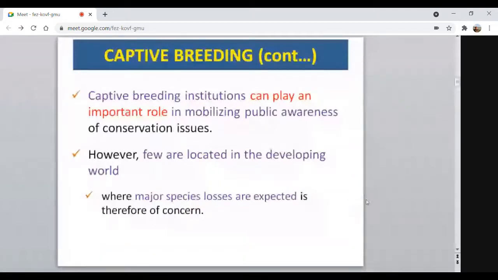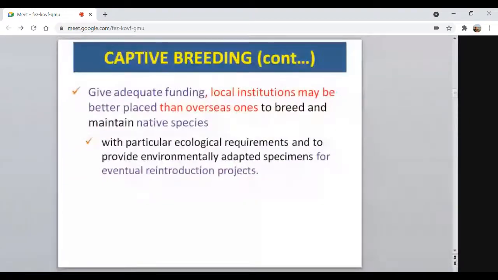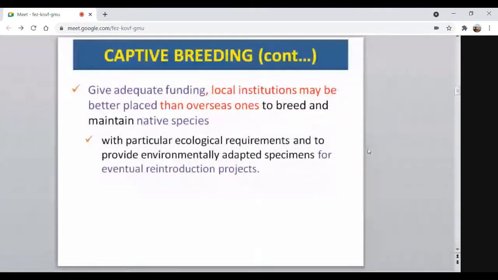If we can provide adequate financial assistance to our local institutions, that is the captive breeding facilities, they may become a better place than the overseas ones, whatever is there in other countries.